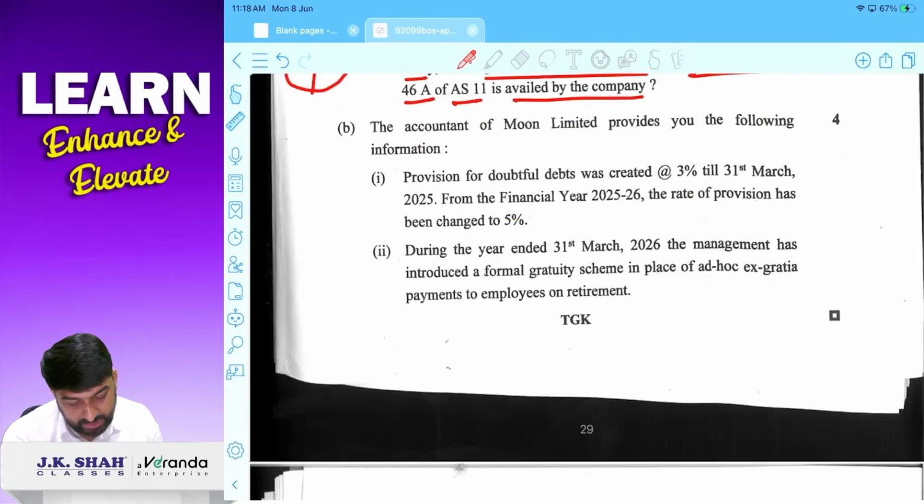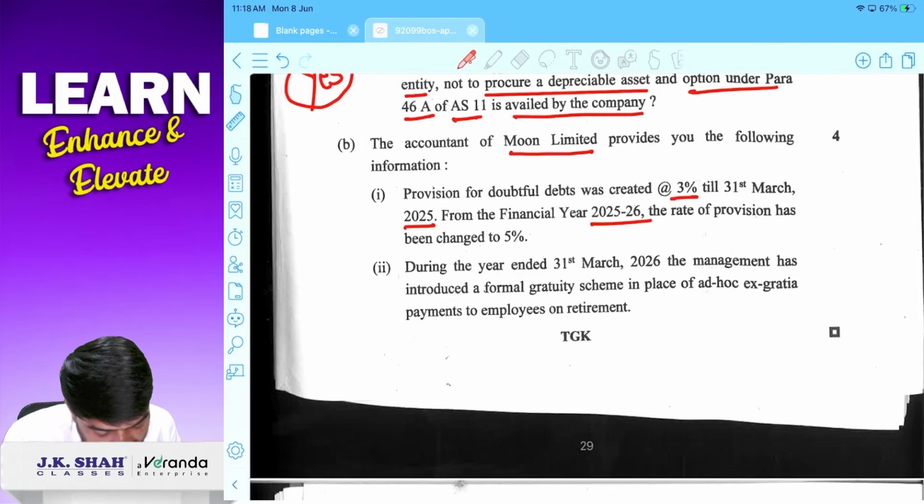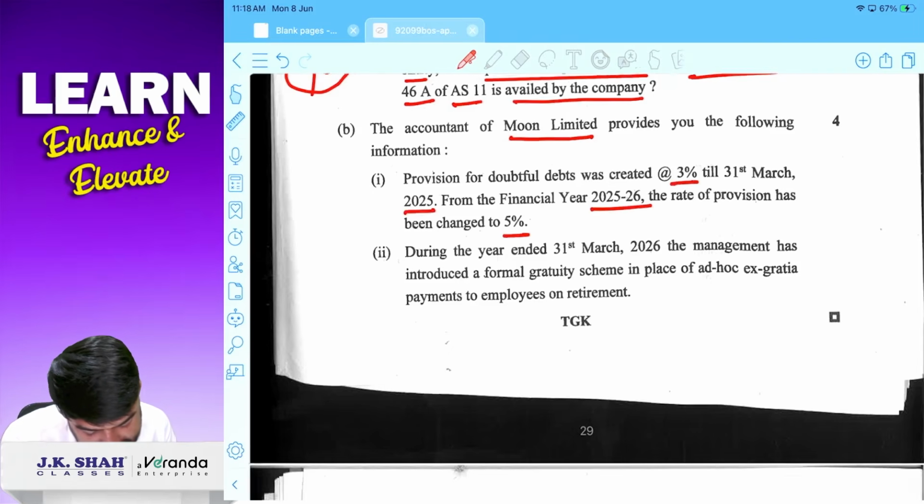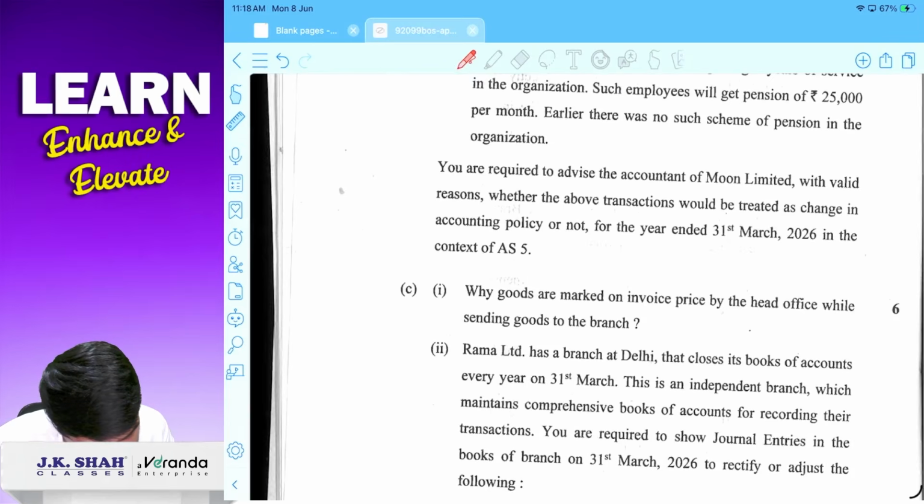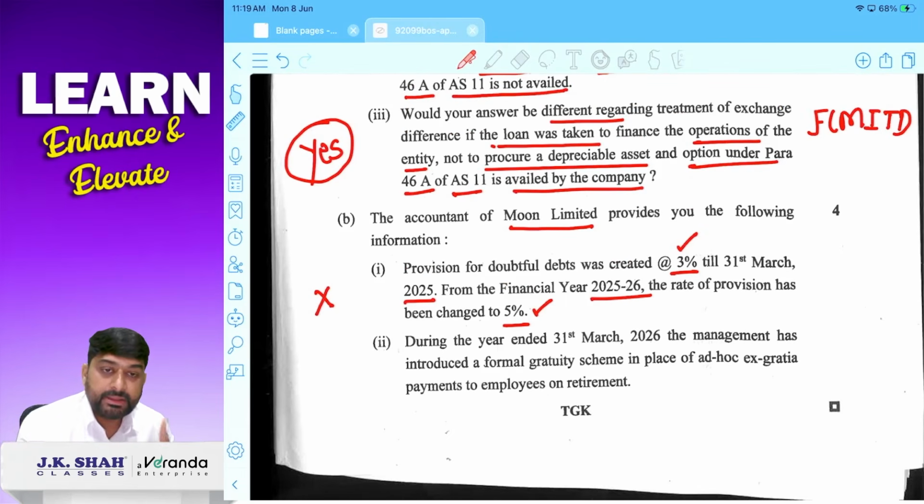ठीक है, okay. The accountant of Moon Limited provides you the following information. Provision for doubtful debts was created at 3%, correct, till 31st March 25, and 25-26 the rate of provision 5%. You are required to advise the accountant of Moon Limited with valid reason the above transaction would be treated as changes in accounting policy or not. Okay. So RDD पहले 3% था, अभी 5% किया. It is not changes in accounting policy, it is changes in accounting estimate, correct.